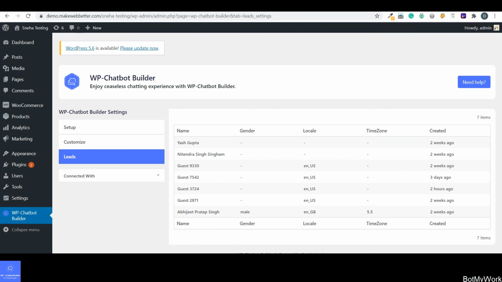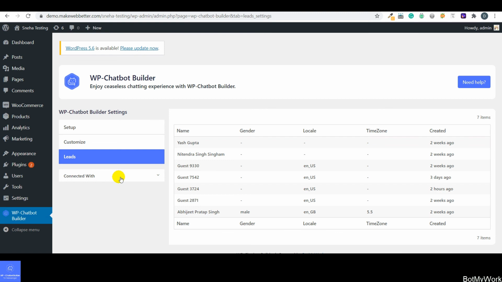I have shown you all the backend settings that are required to enable the bot on your Facebook business page, and after that I showed you how the settings are going to work on the front end and how your customer can start the conversation with you right on your WordPress website. Now if you want to disconnect the current business page, as I had told you I'll be showing, you can do it right from here.